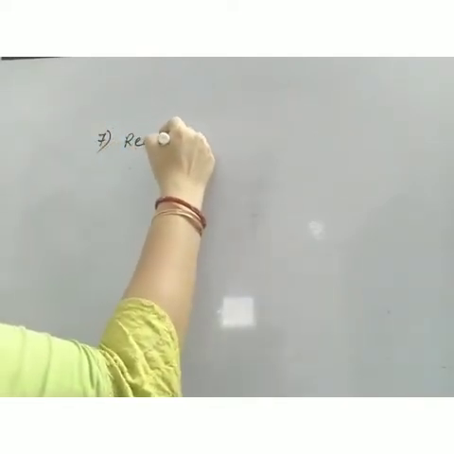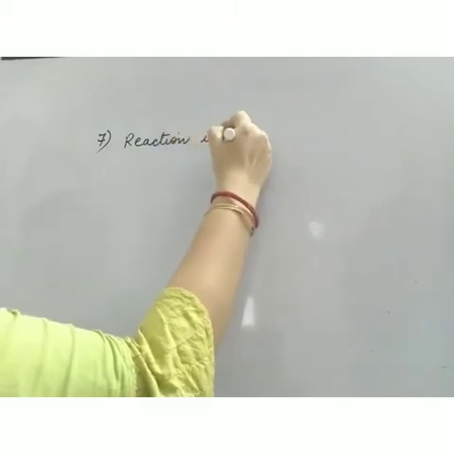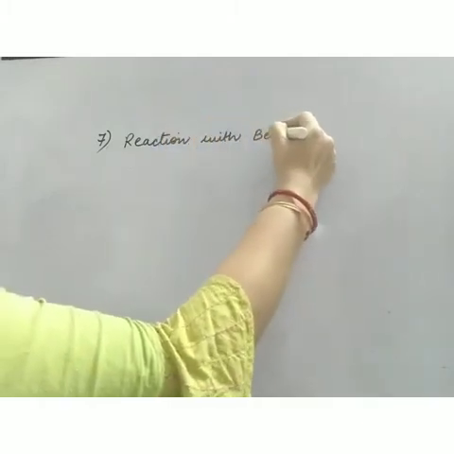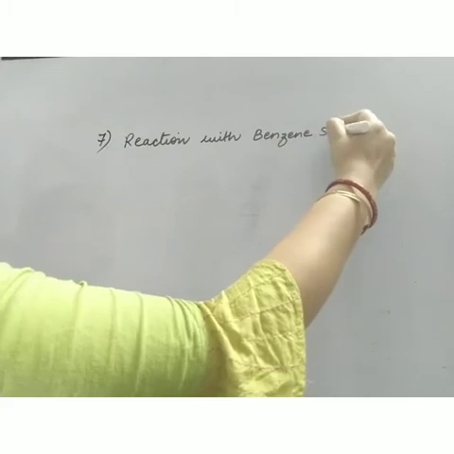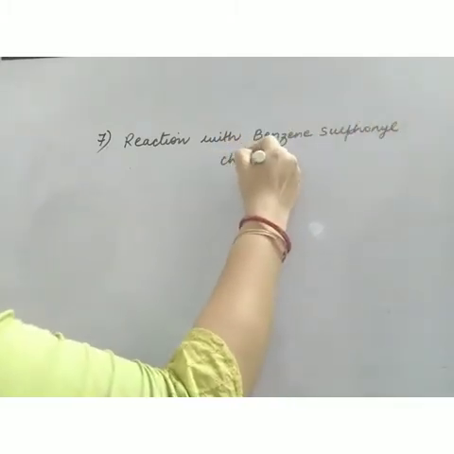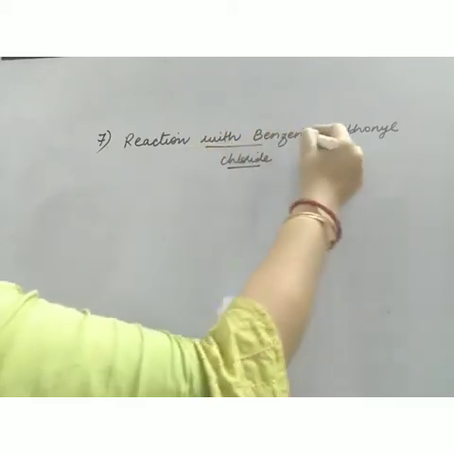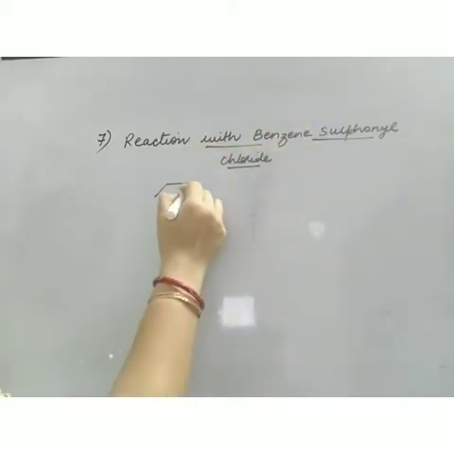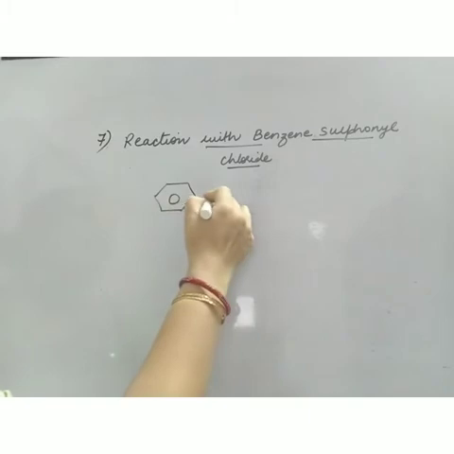Now the next reaction that we are going to discuss is the reaction with benzene sulfonyl chloride. Now benzene sulfonyl chloride has this formula.